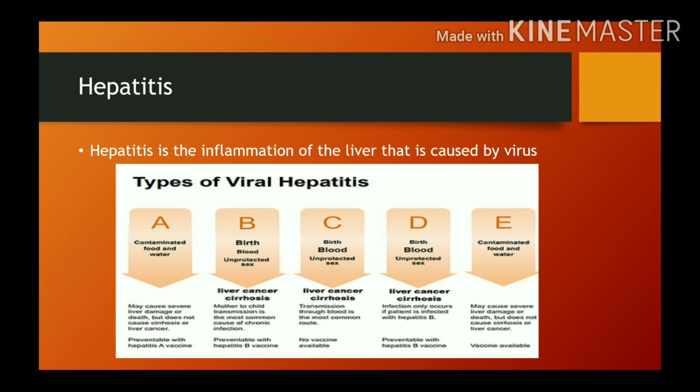And D is transmitted through blood and unprotected sex. So infection only occurs if the patient is suffering with hepatitis B. It can be prevented with hepatitis B vaccine. And E is transmitted through contaminated food and water, and for this also vaccine is available. So here A and E are transmitted through contaminated food and water, and B, C, D are transmitted through blood and unprotected sex. And there is no vaccine available for hepatitis C virus.